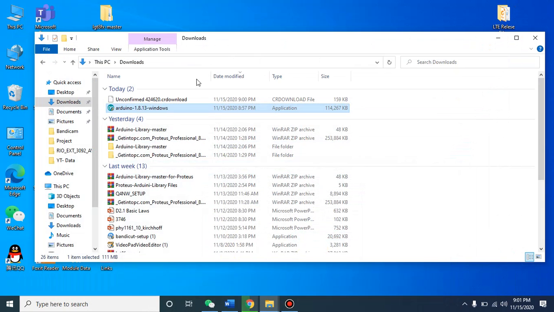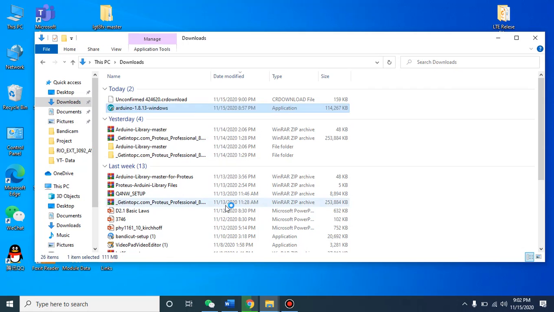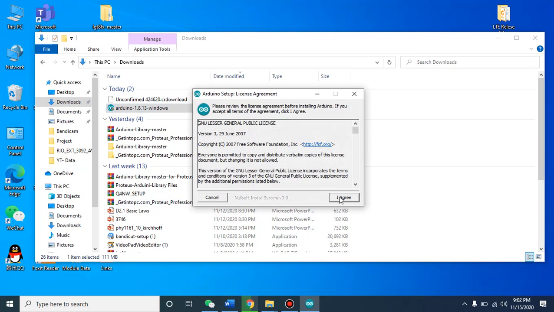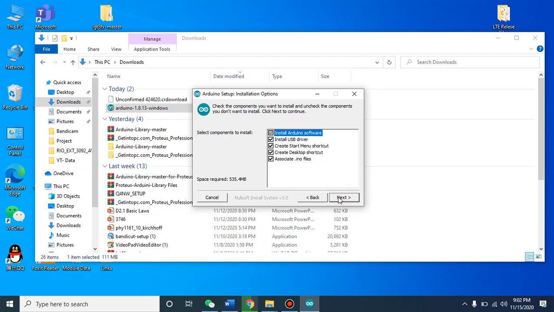Okay, we can go for the already downloaded version. After downloading, you will receive this file. You just need to double click. Yes. You need to click I agree.